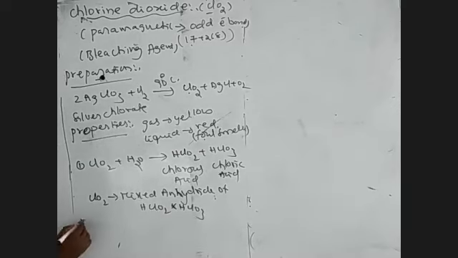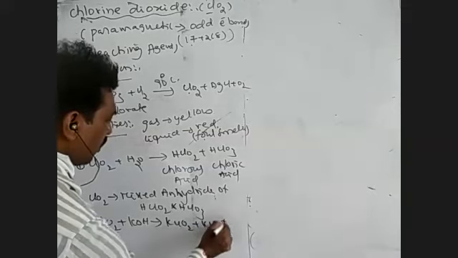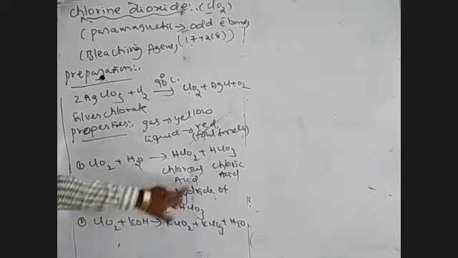When ClO2 reacts with a base like KOH, the same type of salts are formed: KClO2 and KClO3, and H2O is also produced. KClO2 is called potassium chlorite. KClO3 is called potassium chlorate. So a mixture of potassium chlorate and potassium chlorite is produced. So it is the mixed anhydride of HClO2 and HClO3. HClO2 is called chlorous acid and HClO3 is called chloric acid.